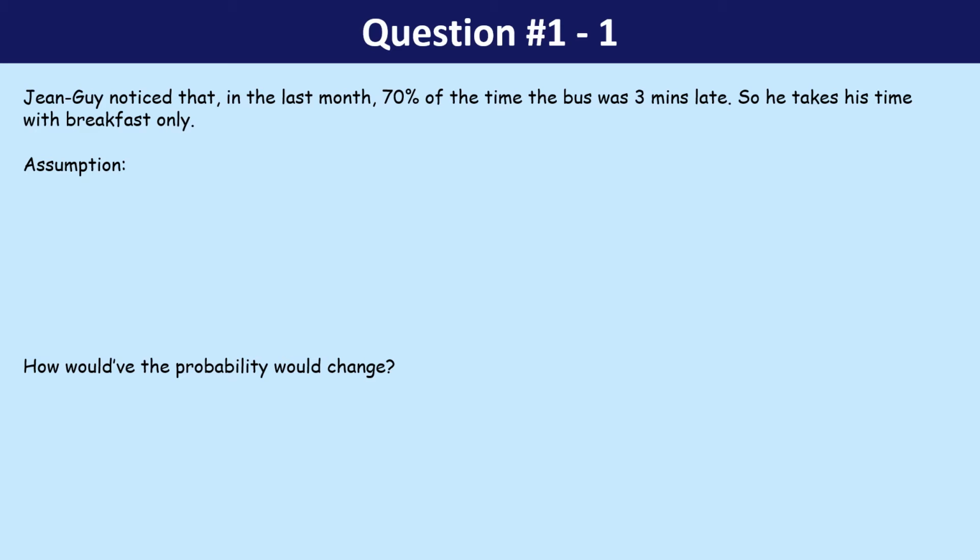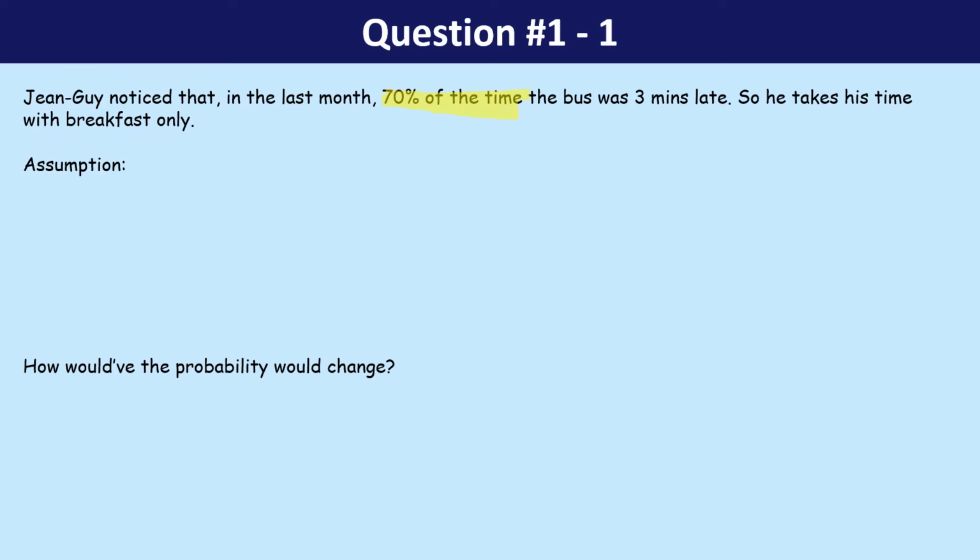So the first question, part 1. There's a guy, John Guy, who noticed that in the last month, 70% of the time, and if you haven't highlighted anything, please do so, 70% of the time the bus was 3 minutes late. So he takes his time with breakfast only.